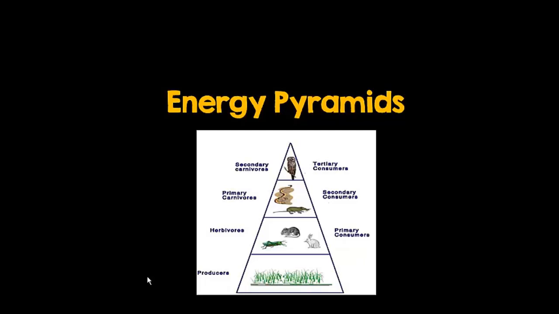So food chains and food webs show how energy flows through an ecosystem, starting with the sun. There's also one other way that we can model energy flow through the ecosystem, and that's called an energy pyramid. Let's take a look at one.